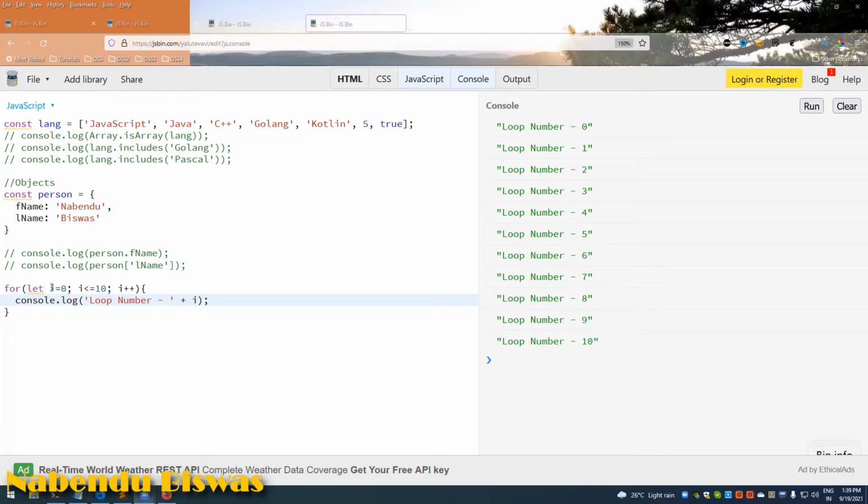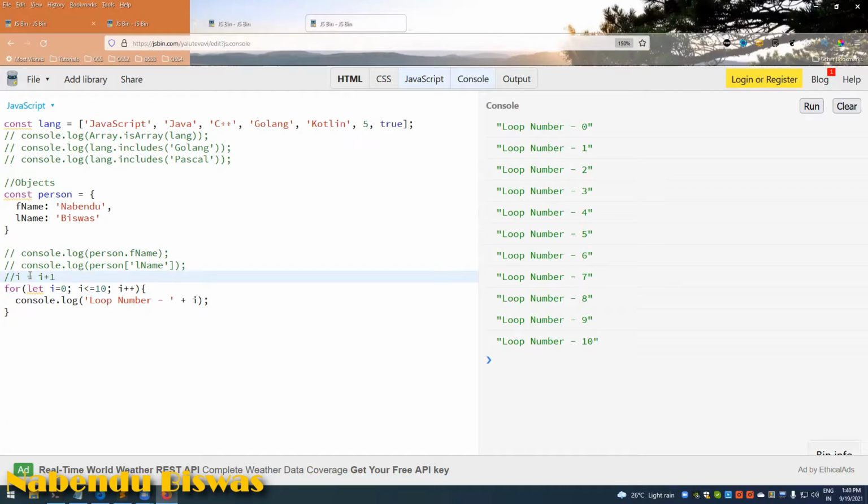First it goes in with i equal to 0, and 0 is less than or equal to 10, so it goes inside and prints 0. After that it comes to the right hand side and does i plus plus, which simply means, in full form, i equal to i plus 1.